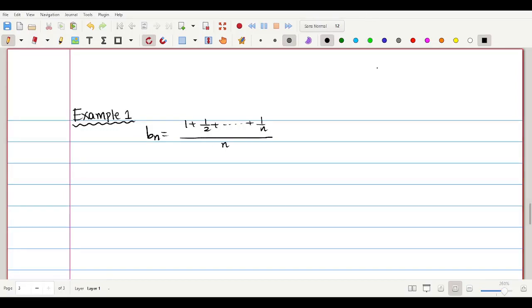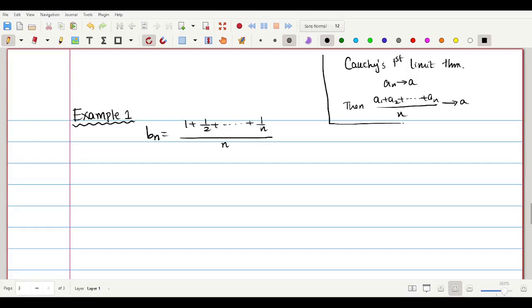Okay, இங்க பாருங்க, நான் உங்களுக்கு recall. Cauchy's first limit theorem, இது என்ன சொல்லுது அப்படின்னா, if an converges to a, then a1 plus a2 plus dot dot dot plus an divided by n will also converge to a. இதான் Cauchy's first limit theorem. சரி, இப்போ we know that இதனுடைய சொல்யூஷன் என்ன அப்படின்னா, இது a1 மாதிரி இருக்கா, இது a2 மாதிரி இருக்கா, up to an. அப்போ Cauchy's first limit theorem இங்க அப்ளை பண்ணலாம். இதுல an which is equal to 1 by n, and therefore this fellow will converge to 0. இது நமக்கு தெரியும்.